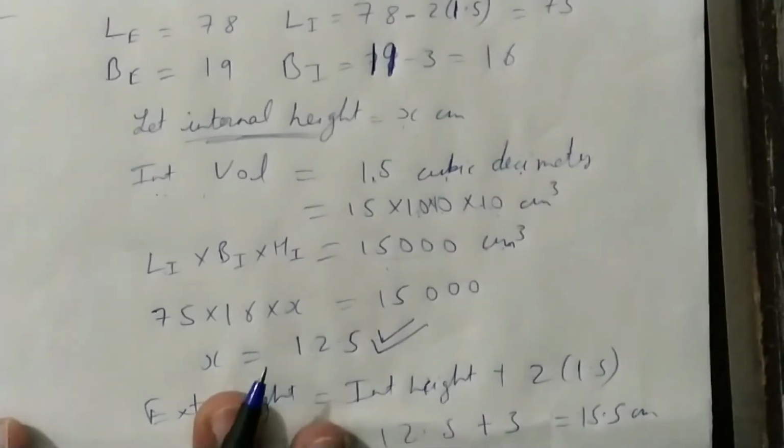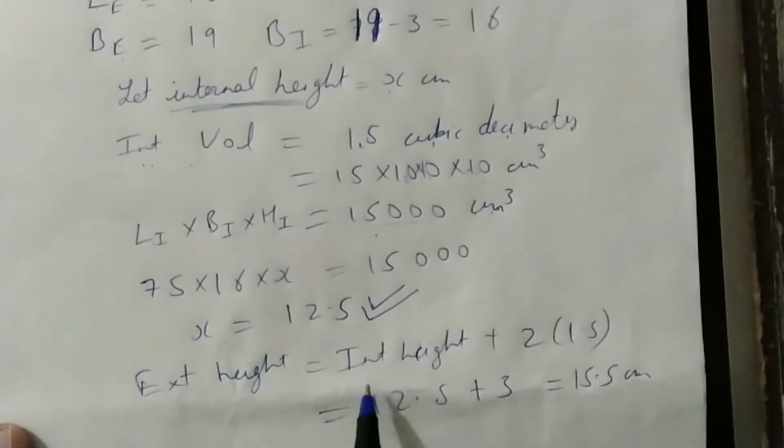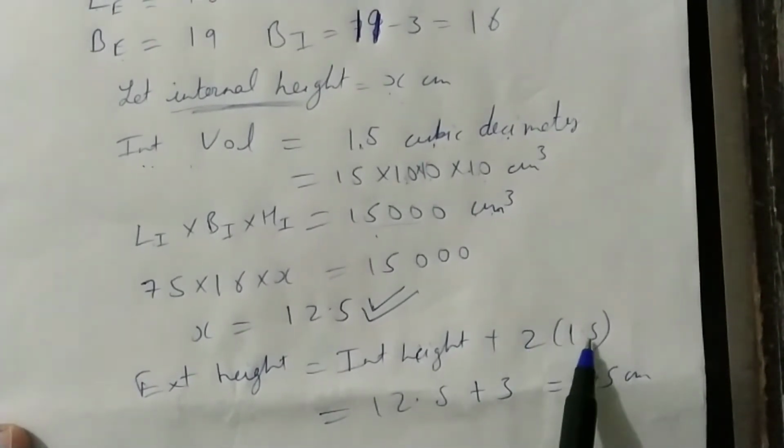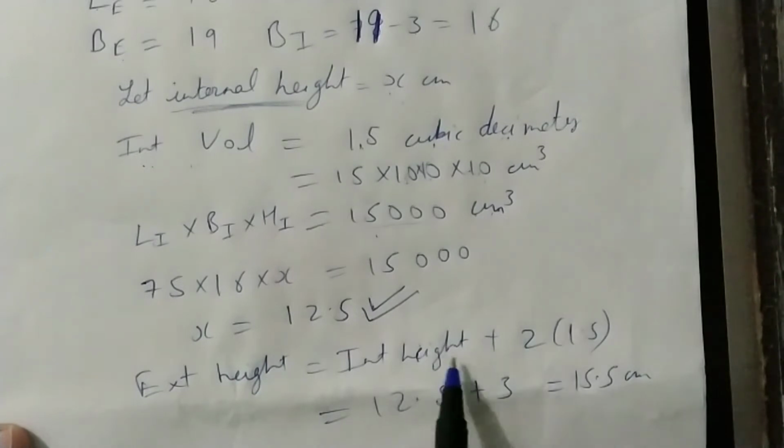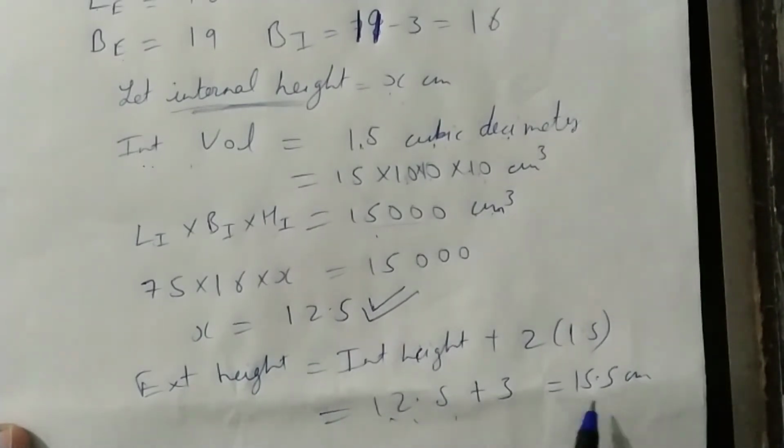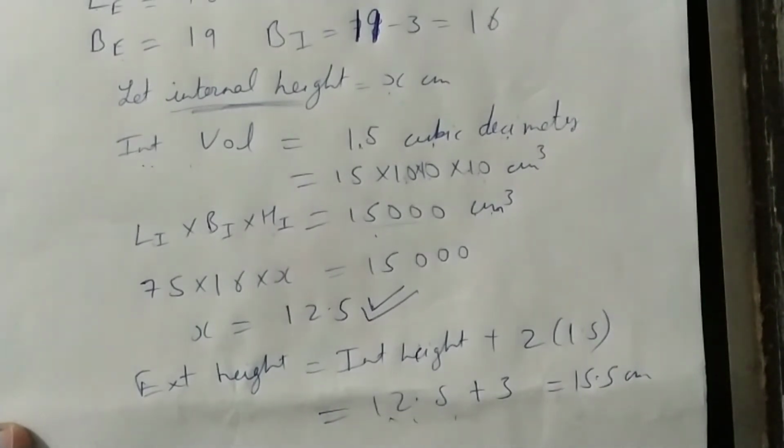Now in the question they are asking about external height. External height will be internal height plus twice the thickness. So this will be 12.5 plus 3, that is 15.5. This is your answer.